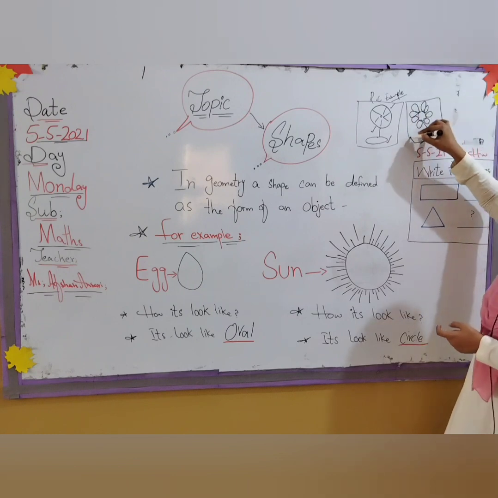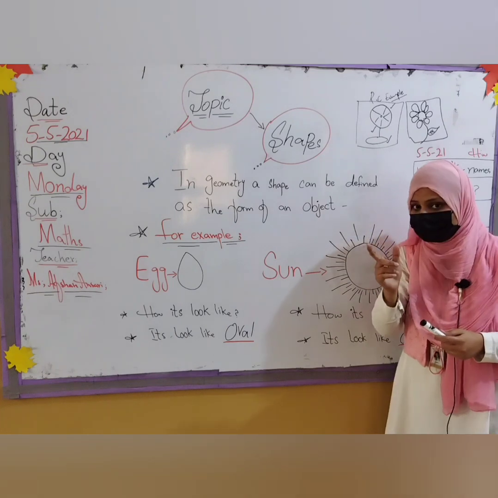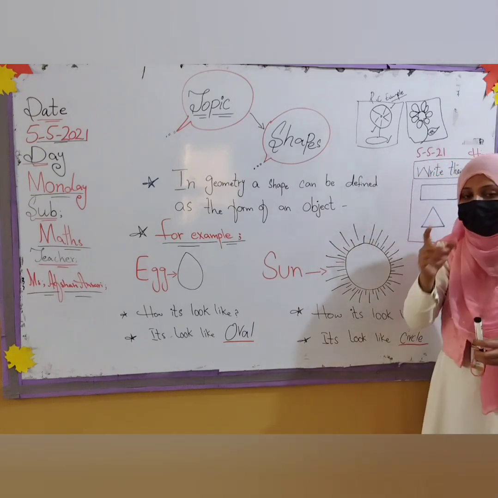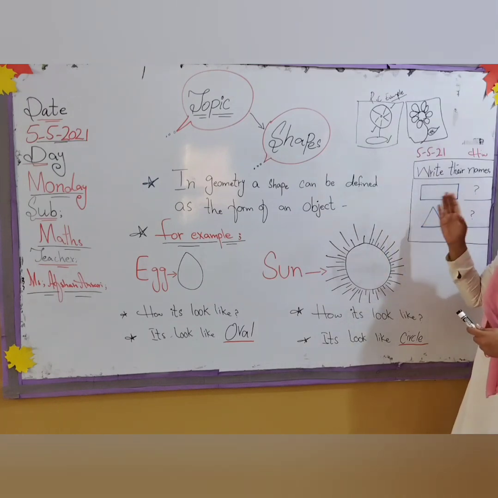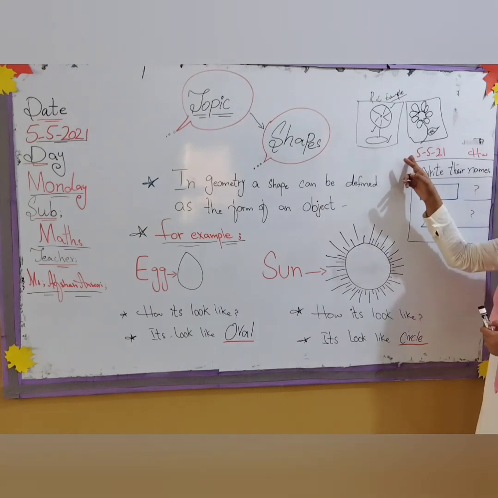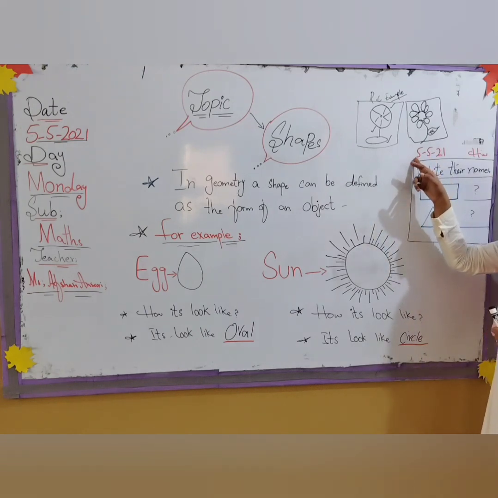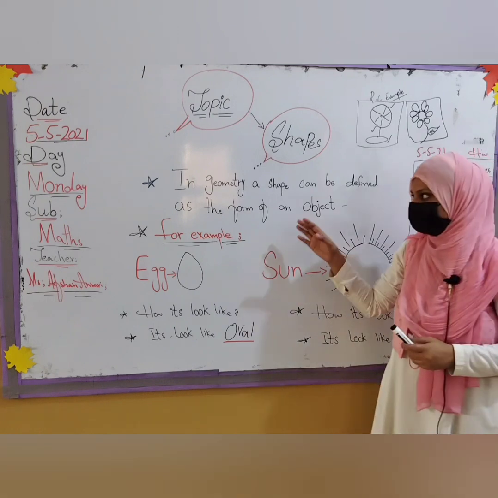If you want to draw any example on the corner of your copy, you have to use it, but one heading should be there. This is the example or rough work, like RC like this. Fine, rough column. So you have to do this one thing, write their names. You have to do this on your copy. Use blue color, just blue color for drawing the shapes. Fine, and for writing the names you have to use pencil. I have mentioned the date. Today is 5, the month is 5 and the year is 21. So you have to write this work in your copy and I hope you all are getting this.